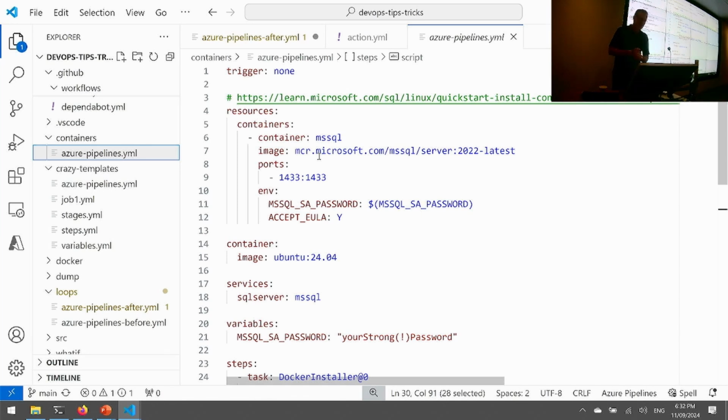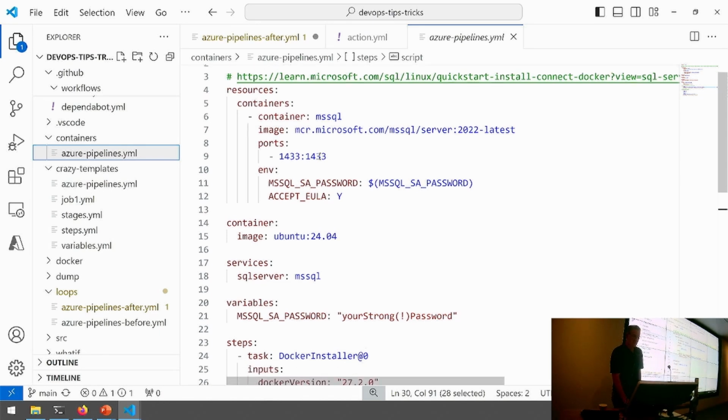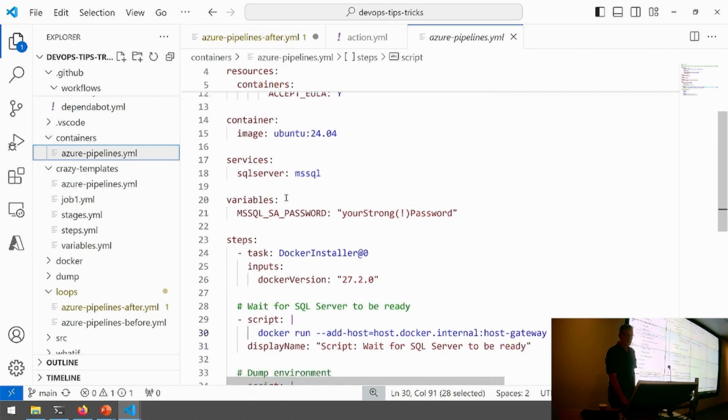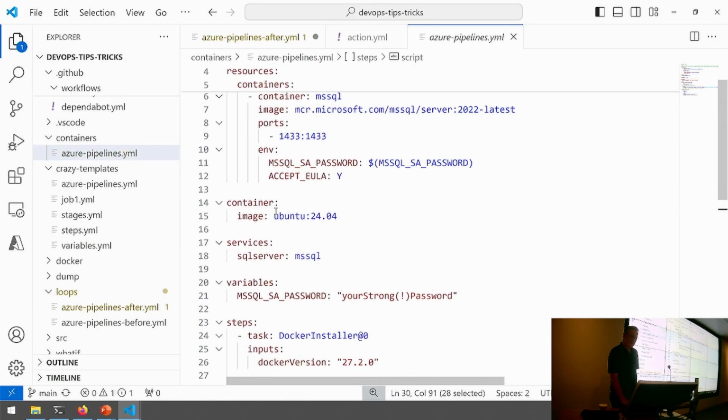Sort of. What I've got here is I've got containers running. This pipeline is running as a container job. It also has a service container, and it's also running a container explicitly. So first of all, the container job is defined here. And that means that rather than just running on the build agent and using whatever is installed on an agent, I'm now going to be downloading, if it's not already on the machine, the Ubuntu 24.04 vanilla image. And that's what I'm going to be running all my tasks inside.